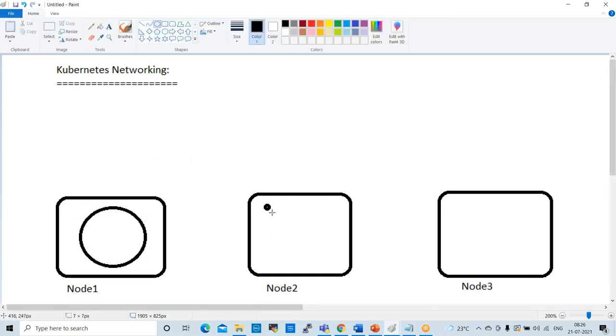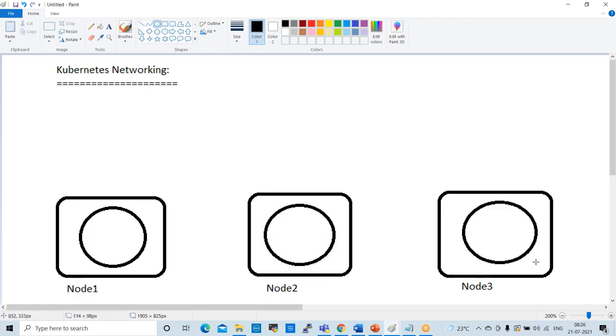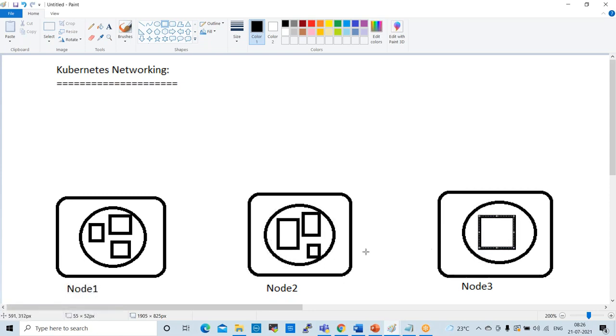This is a pod. Inside of the pods, we'll have different containers like this. Each pod will have one container or more than one container. These containers and node machines will connect. For example, if you want to deploy any application, or if you want to create any network for these nodes,